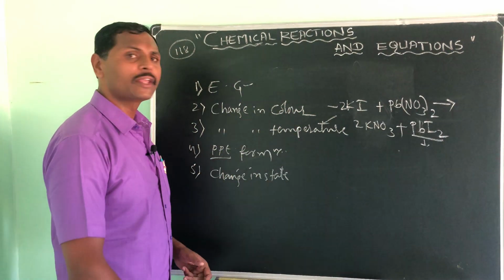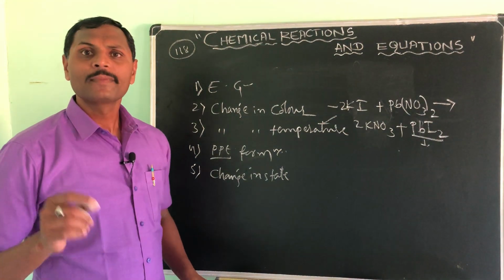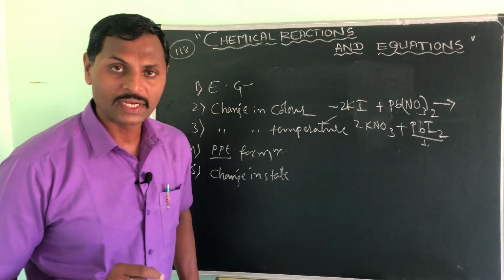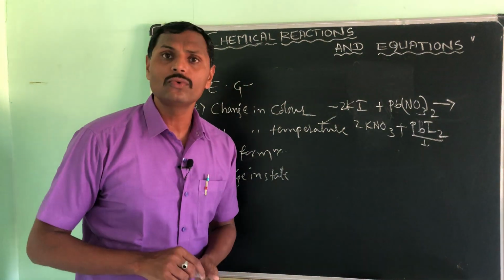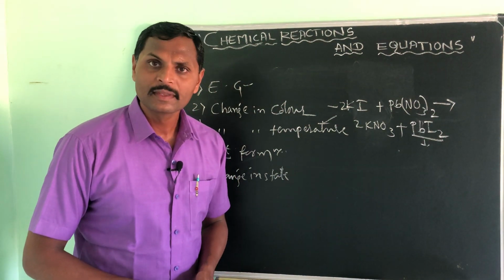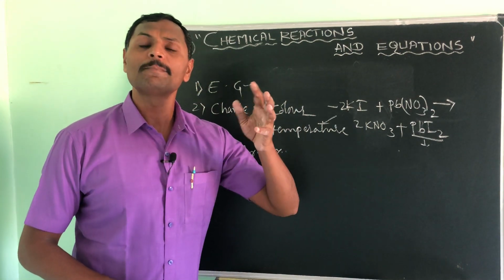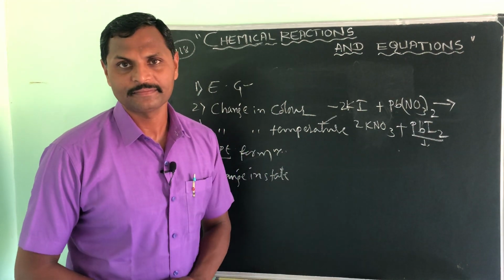One more example I will give you. If you take potassium permanganate, KMnO4 solution, and simply add 1 or 2 drops of lemon juice, citric acid, in it, that turns its color from purple to colorless.